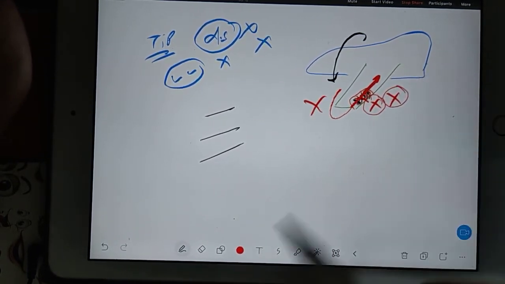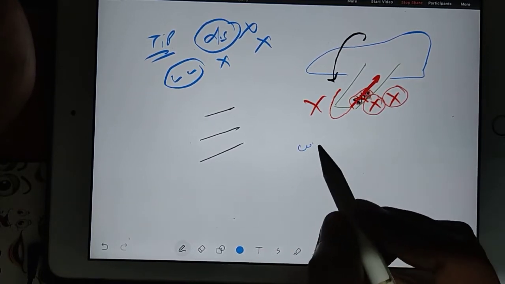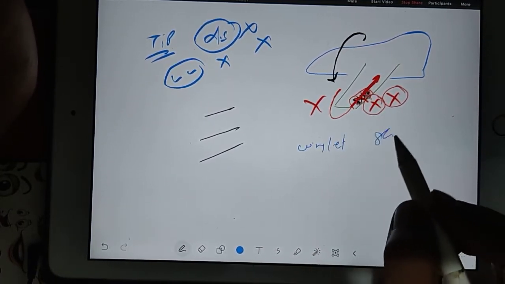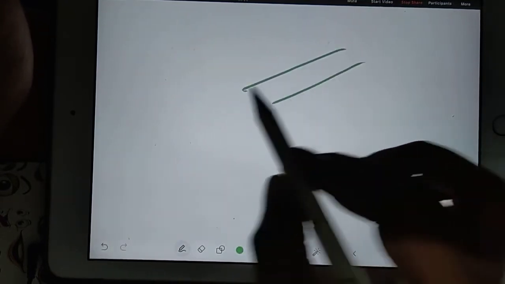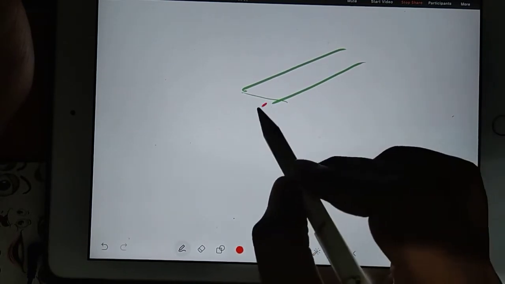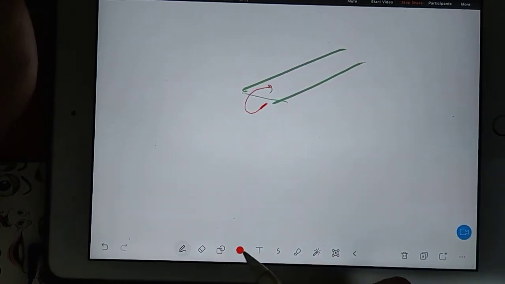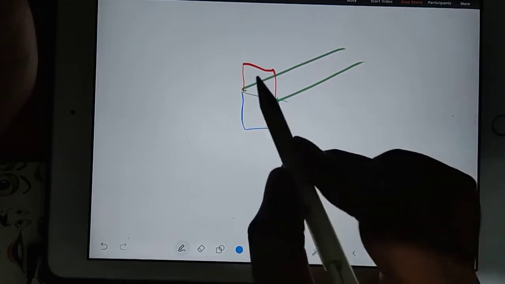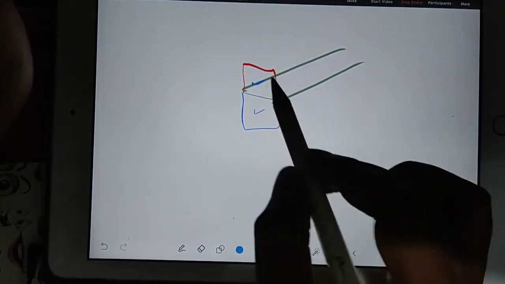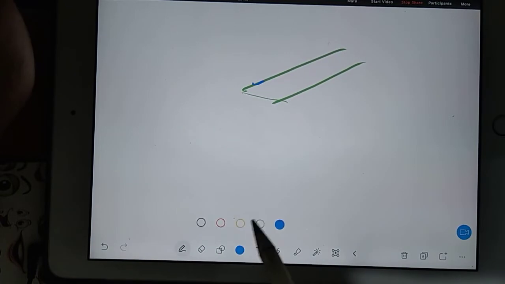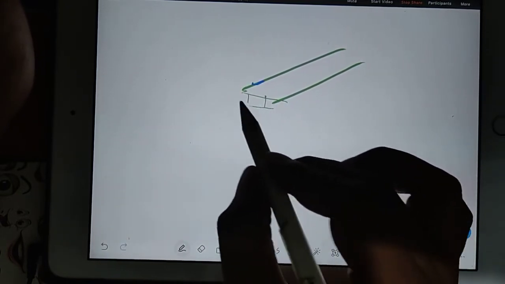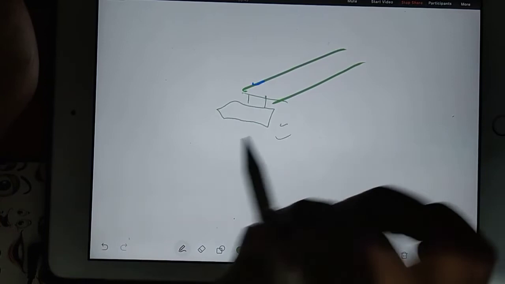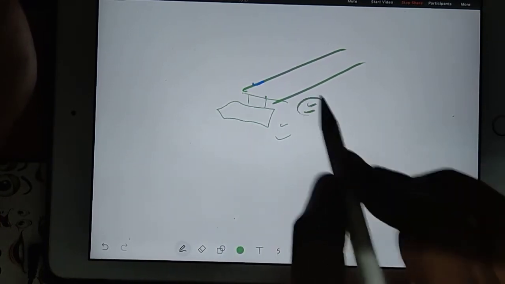So to avoid tip vortices, what can we do? We can use devices like a winglet, or a sharklet. What is the meaning of this? Meaning is like this. This is the wing and from here they are entering. So what can you do? You can put a plate like this upward, or you can put a plate downward, or you can put both. Or if this is a fighter aircraft, then no need to put it like this, you just put the hanger for the missiles. So this will help you. So this was about tip vortices.